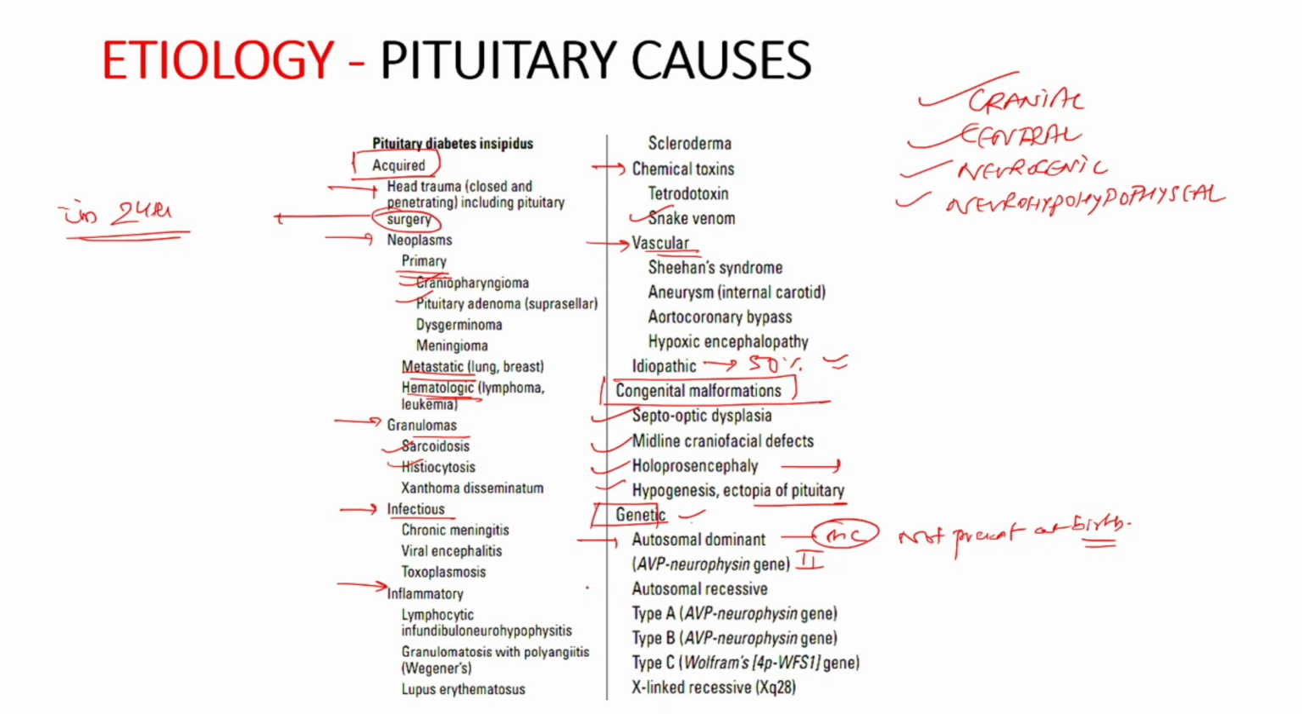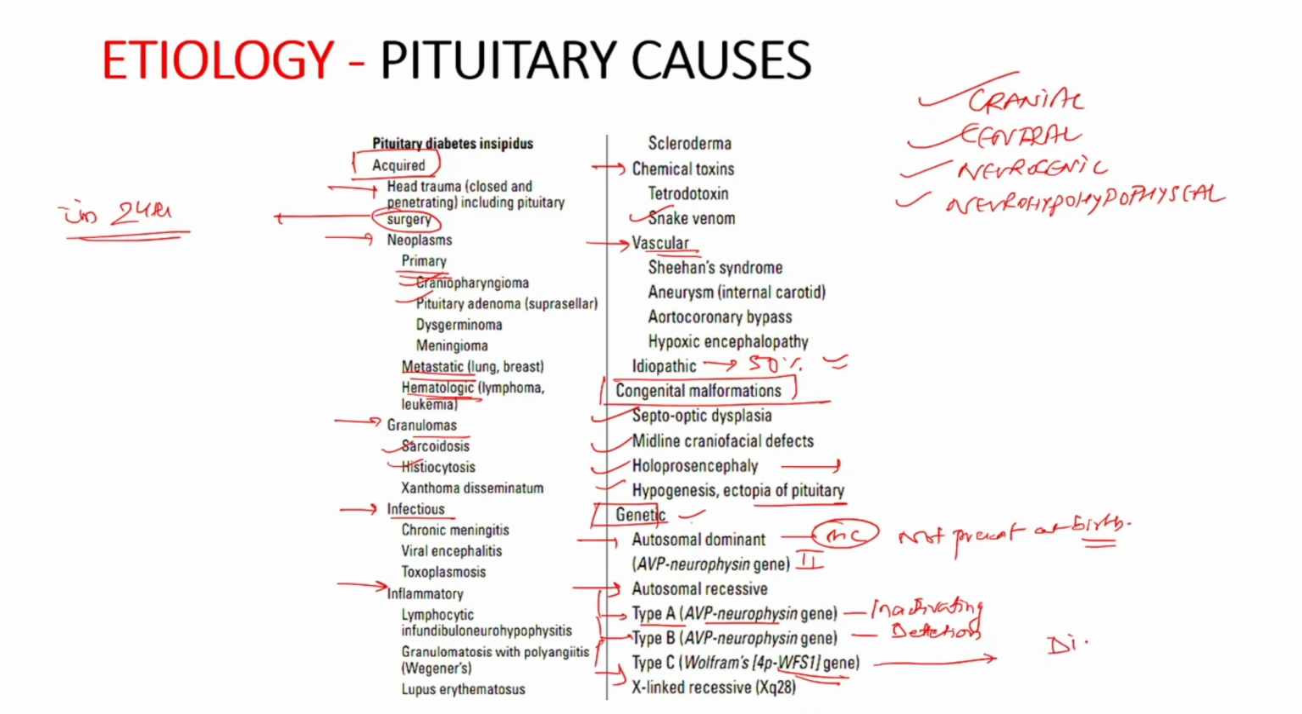Now autosomal recessive forms are rare and these include 3 types. In type A, there is inactivating mutation in AVP neurophysin gene. In type B, there is deletion in AVP neurophysin gene. And in type C, the gene which is involved is WFS1 gene. Now this syndrome is known as Wolfram syndrome.